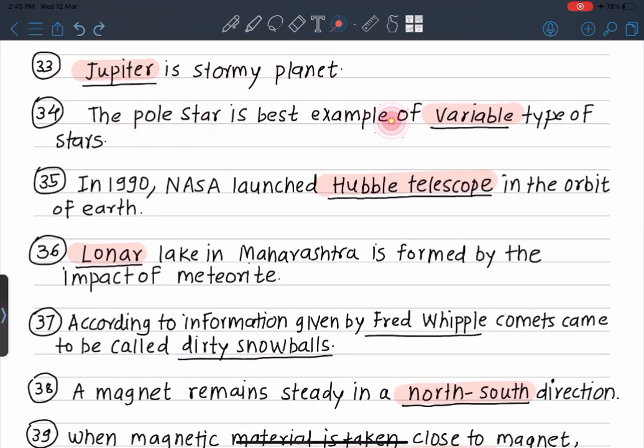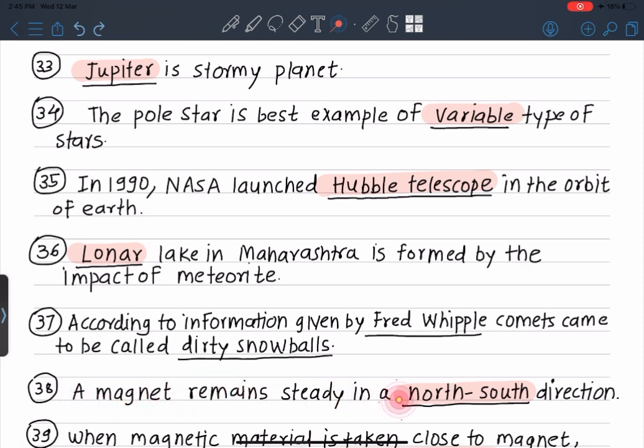The pole star is the best example of variable type of stars. In 1990, NASA launched the Hubble telescope in the orbit of the Earth. Lonar Lake in Maharashtra is formed by the impact of a meteorite. According to information given by Fred Whipple, comets came to be called dirty snowballs.